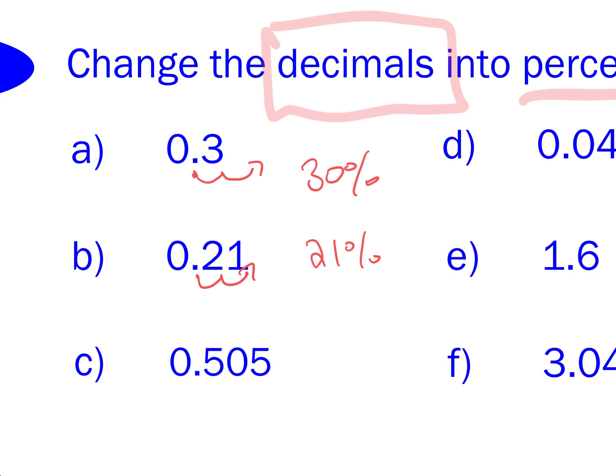Now Kyle asked, well, what happens with C? I'm guessing you asked about C because there's 3 digits after the decimal. Is that why? Okay. What do you think you get if you move the decimal over 2 spots? 50.5. Beautiful. You move it over once, you move it over twice, it ends here, so it goes right here. So that means you have 50.5%, and that's all she wrote for that one.